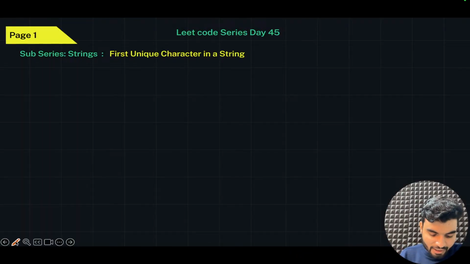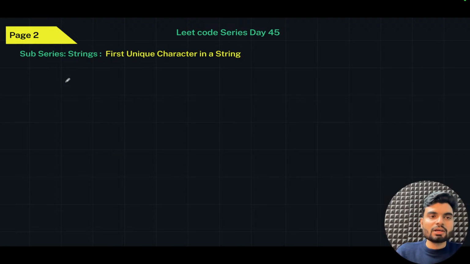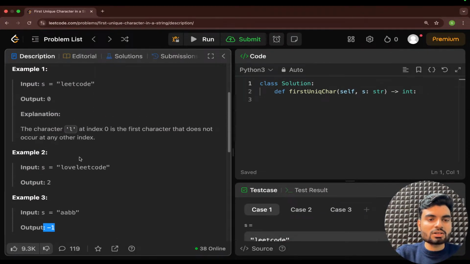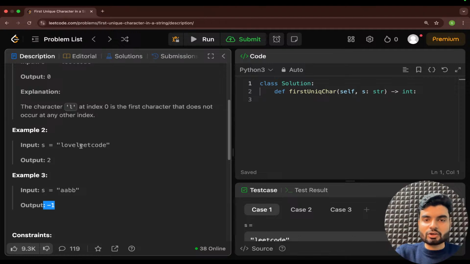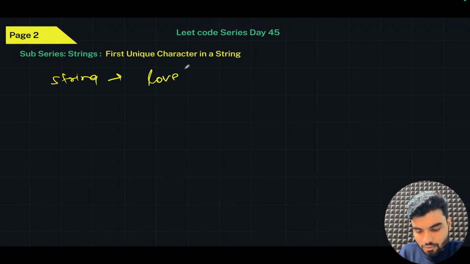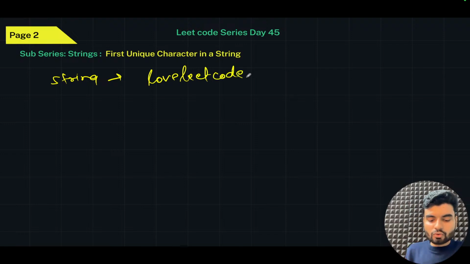One way is possible. For example, I'll take the same example that was already given. Let's suppose the example was "loveleetcode". Okay, so here let's suppose we have a string, that is love lead code. You can have multiple ways.